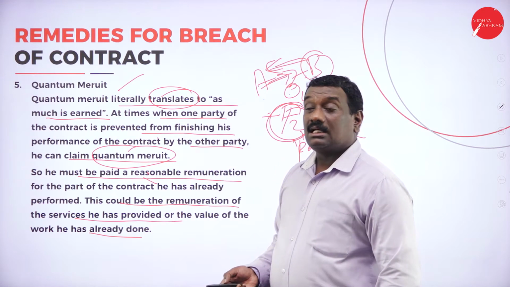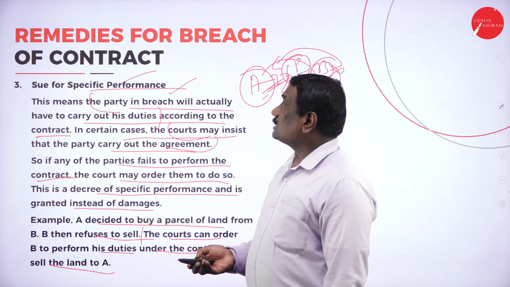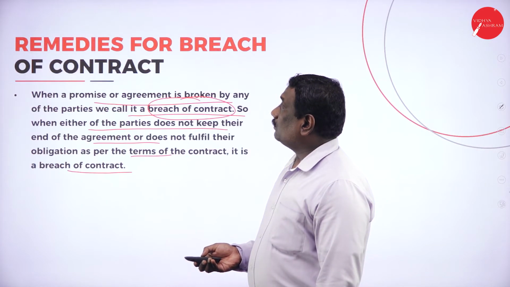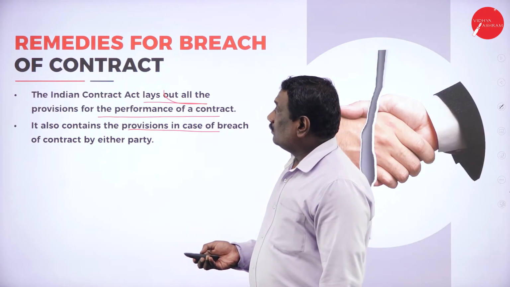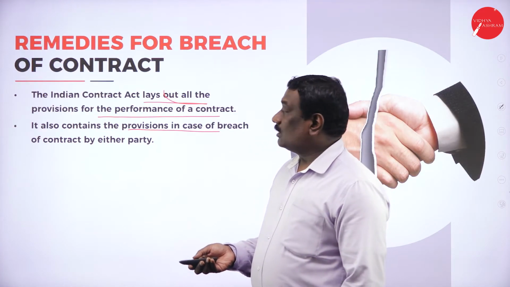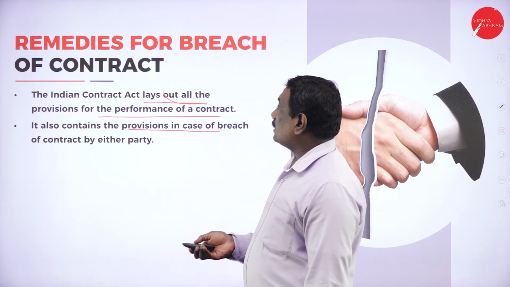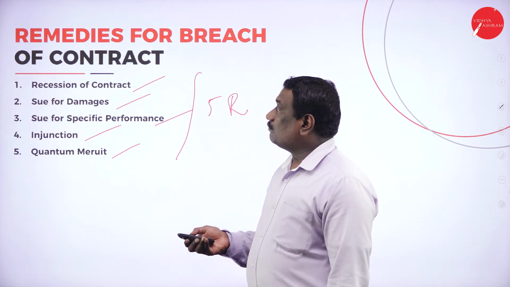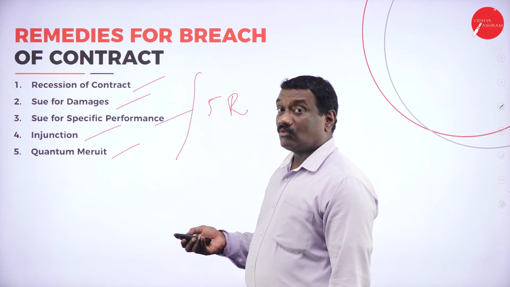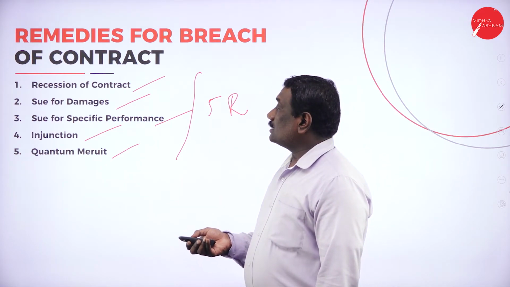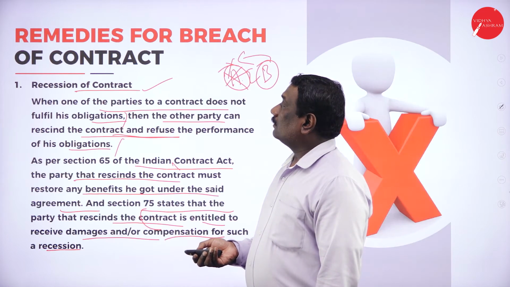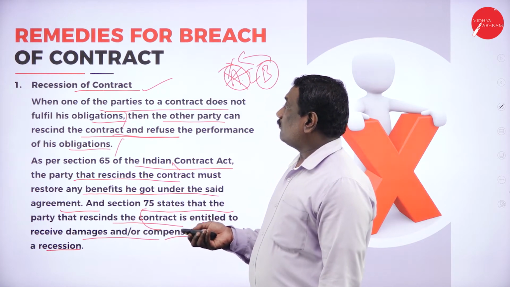So dear students, these are the various remedies for the breach of contract. I'll explain again, the highlights. What is the meaning of remedy for breach of contract? We have understood, right? And here are the five important remedies: rescission of contract, suit for damages, suit for specific performance, injunction, and quantum meruit. And I explained what rescission of a contract is.